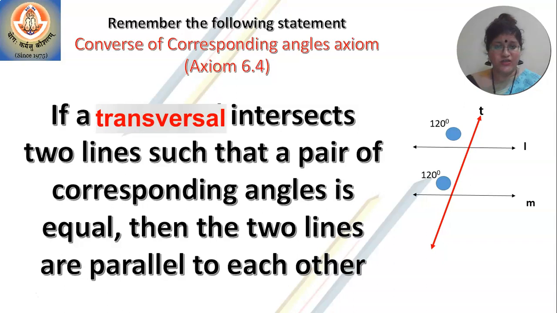Students, in the converse, the lines are not yet parallel. You're going to prove the lines to be parallel. It is a transversal that is going to intersect the two lines. And when the corresponding angles are congruent, then the lines become parallel. Okay, so now we will look at a proof, that is how to prove the converse of alternate angle axiom. But before that, let us learn the meaning of converse of alternate angle theorem.